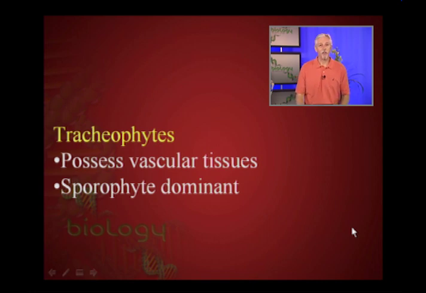The tracheophytes do possess vascular tissues, both xylem and phloem, and they are also sporophyte dominant, meaning the sporophyte is physically larger and longer lived, and the gametophyte is short-lived and physically smaller. We're going to see a transition as we move through the evolutionary history of plants: the gametophyte gets smaller and more simple as we go to more advanced and more recently evolved plants.